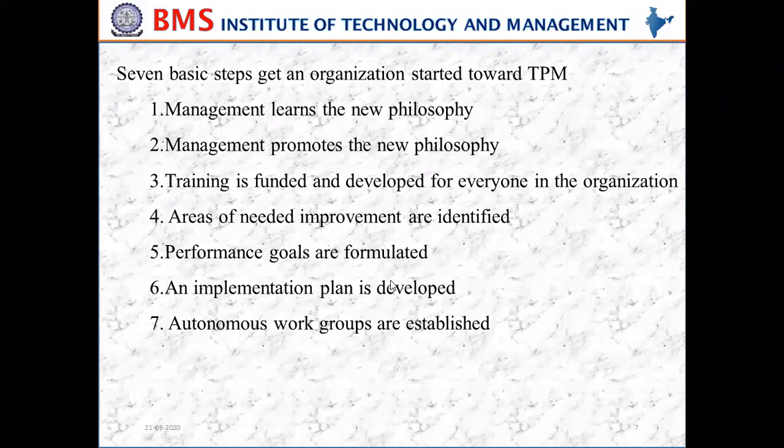At this point, the employees should have input into how these autonomous teams are structured. Part of the planning process should take into consideration that autonomous work groups will change over time. As processes and procedures are improved, the structure of the whole organization will change, so it would be unreasonable not to expect the autonomous work groups to change also. In this implementation plan, the autonomous work groups are going to be formed. In the seventh step, autonomous work groups are established.